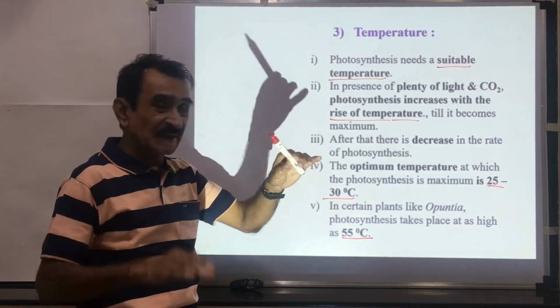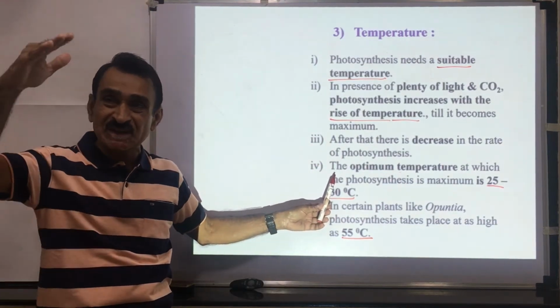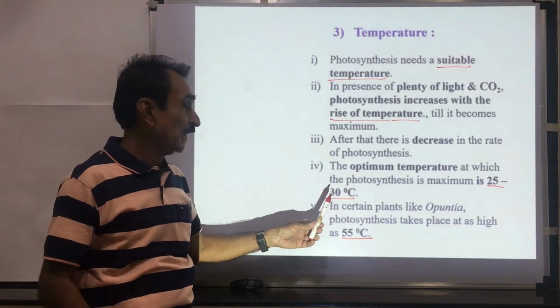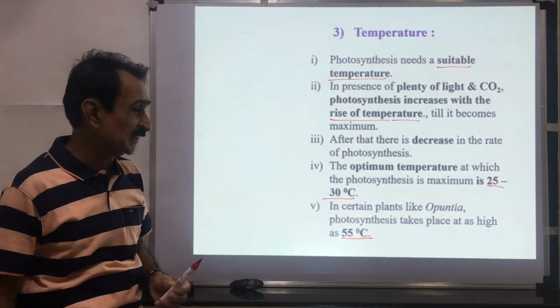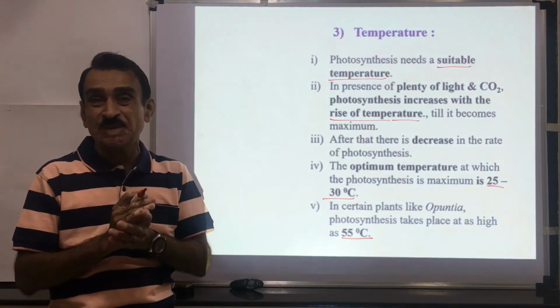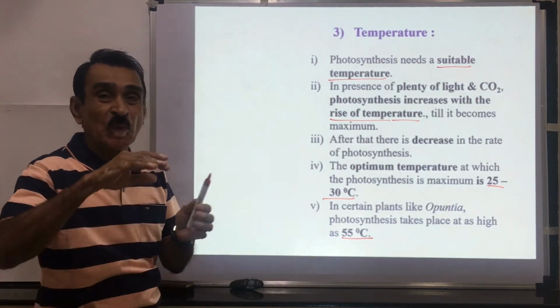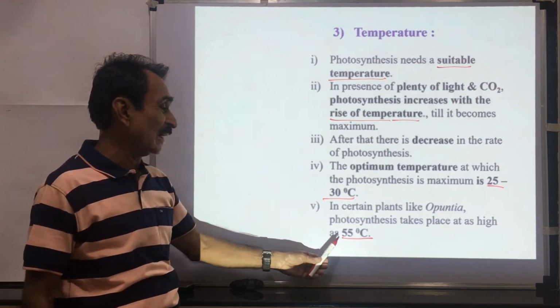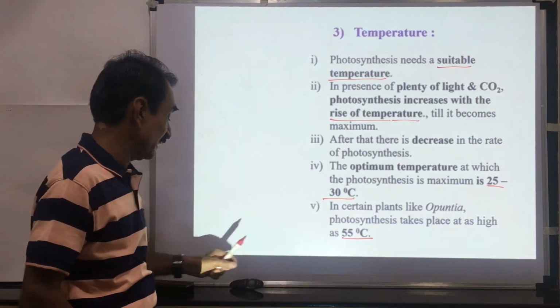The optimum temperature at which there is the highest rate of photosynthesis is 25 to 30 degrees centigrade for most plant species, but in certain desert plants, xerophytes, for example Opuntia, photosynthesis can also occur at as high as 55 degrees centigrade.